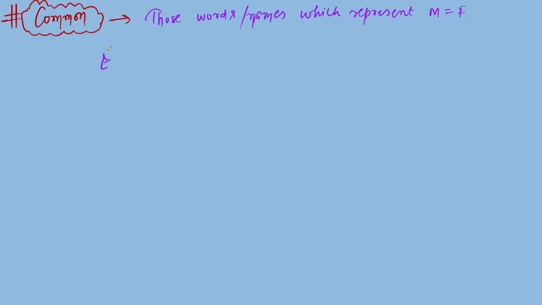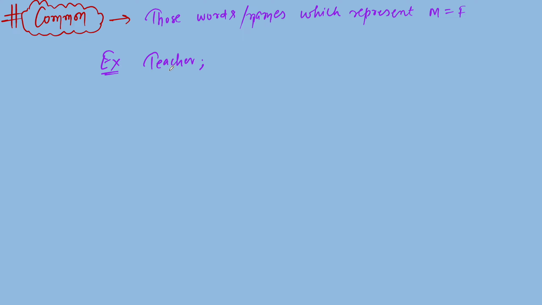For example, if I'm taking teacher. If somebody says teacher, you will not have the exact idea about the gender of this teacher; that person may be a male or female. So teacher is a common gender.